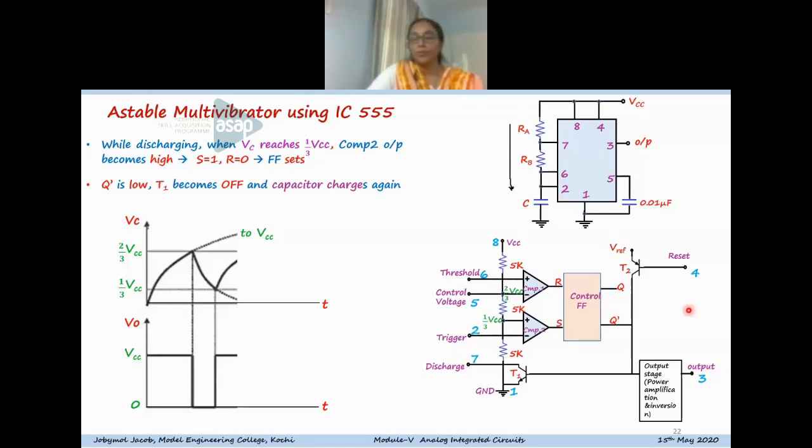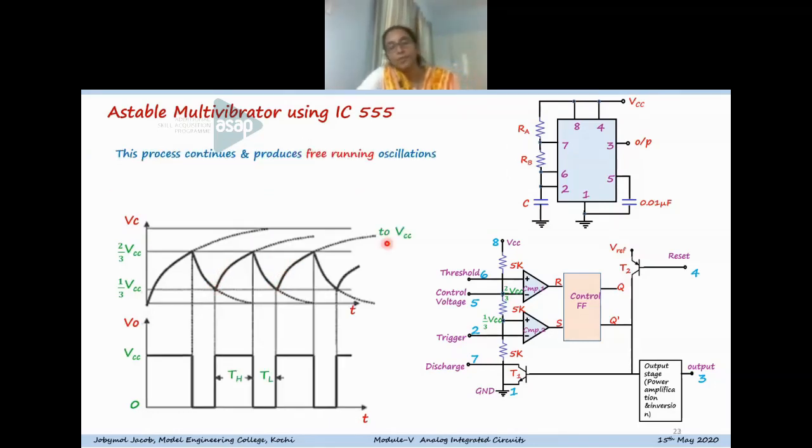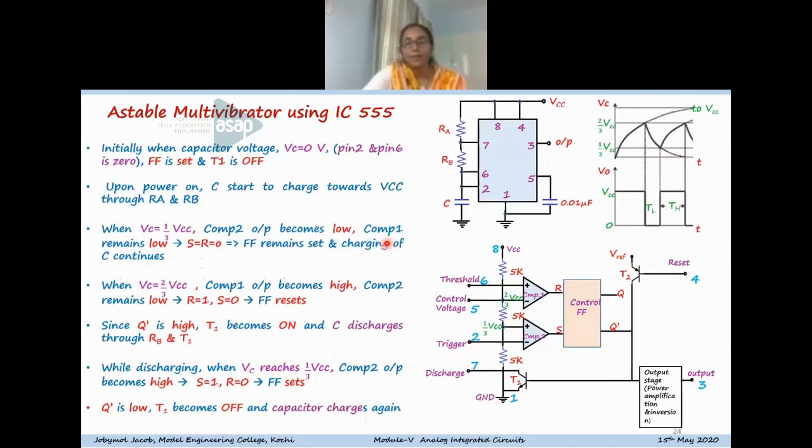Once the flip-flop is set, Q bar is equal to 0. When Q bar is equal to 0, T1 becomes off. When T1 is off, the discharging stops and the capacitor charges again towards VCC. So this way the process continues and produces free running oscillations. So this is the working of an astable multivibrator, and the entire operation I have included in one slide. You can refer to it.